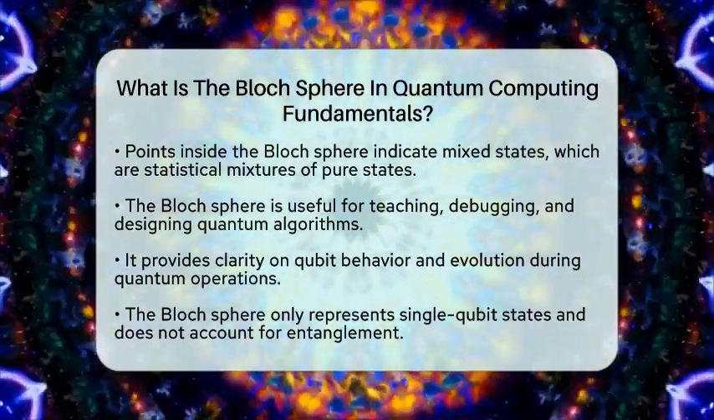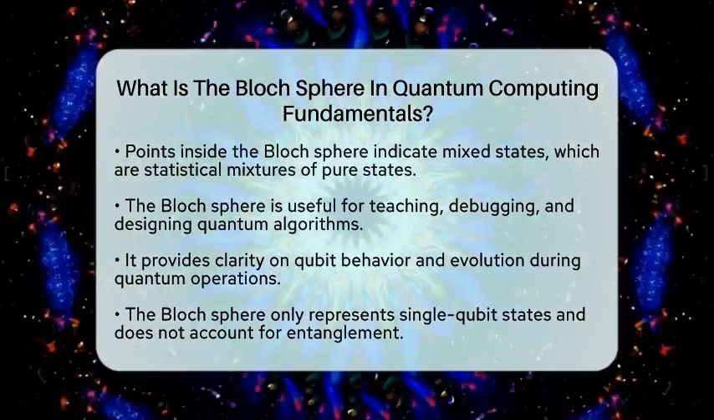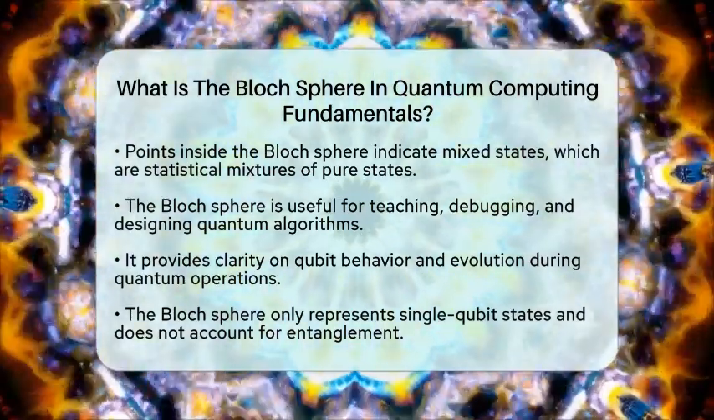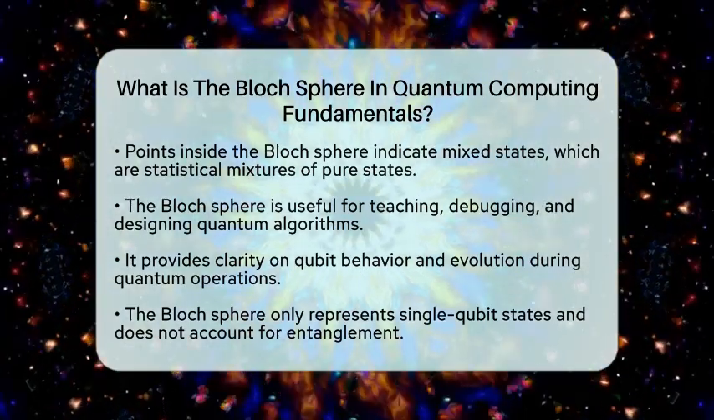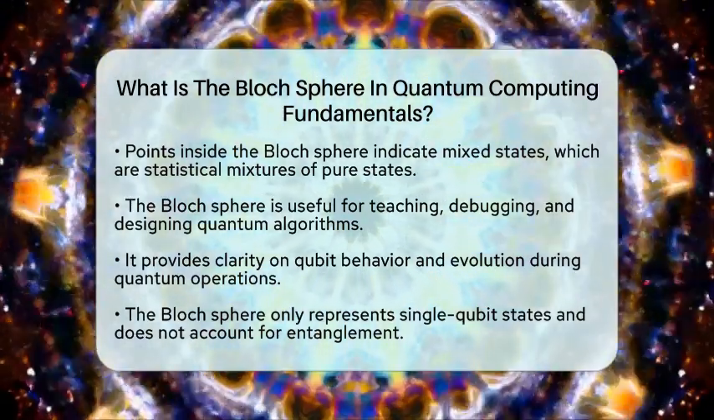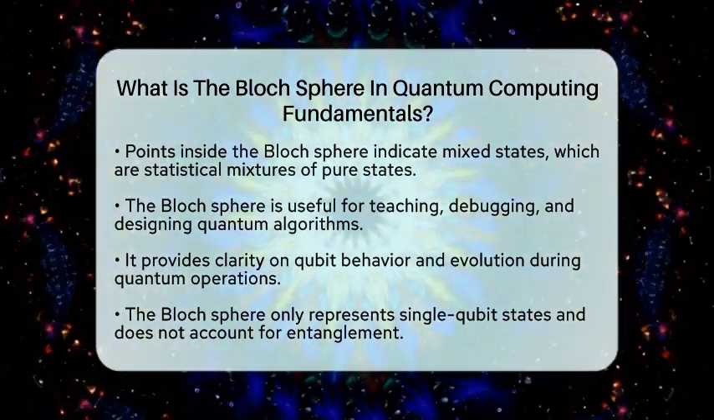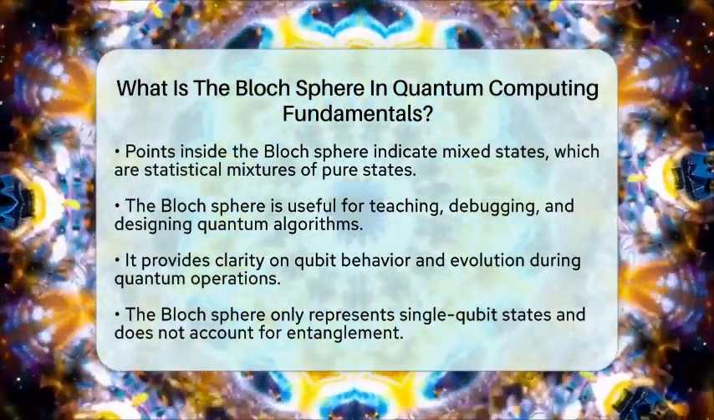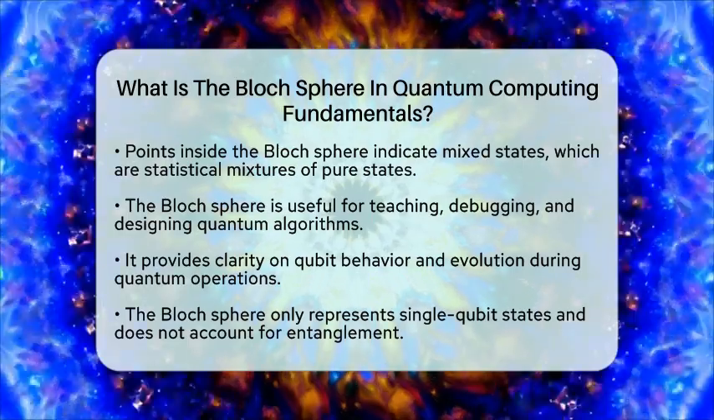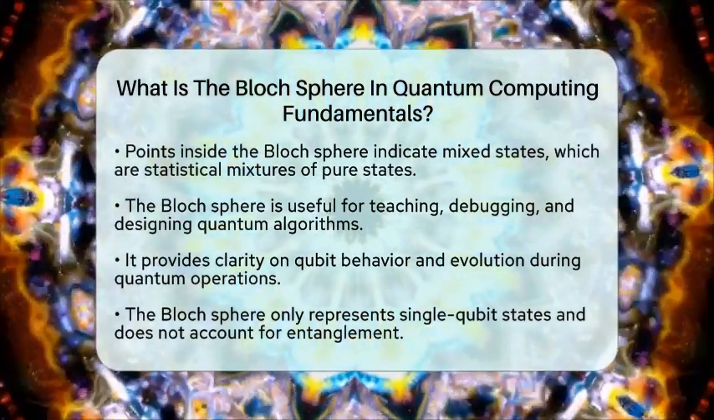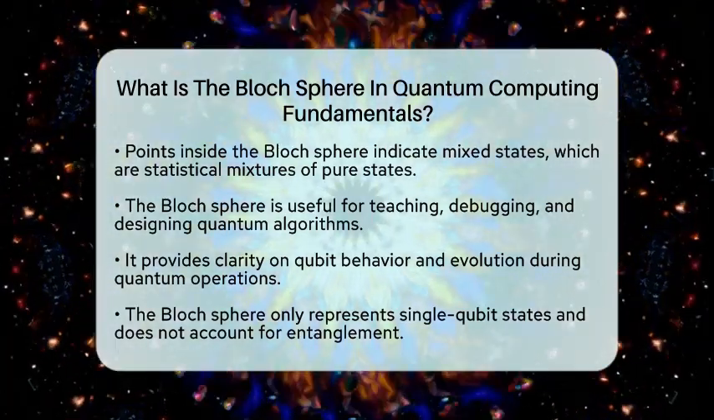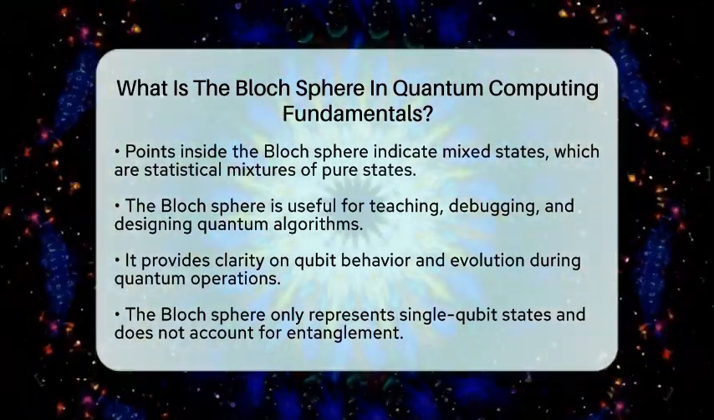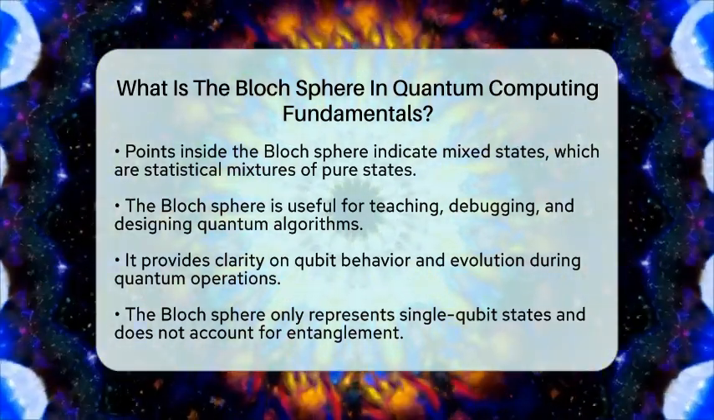It provides a clear visual way to grasp how qubits behave and evolve under quantum operations. However, it is important to note that the Bloch sphere only represents single qubit states and does not account for entanglement, which involves correlations between multiple qubits. Overall, the Bloch sphere serves as a foundational concept in quantum information theory. It offers a straightforward yet precise way to understand the nature of qubits and their manipulation in quantum computing.